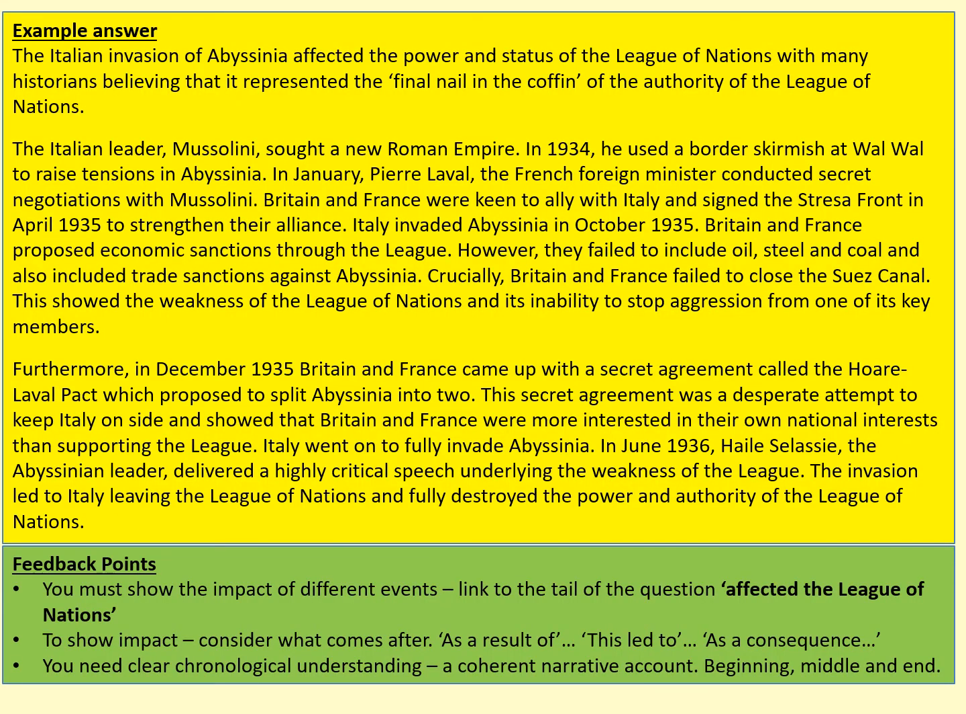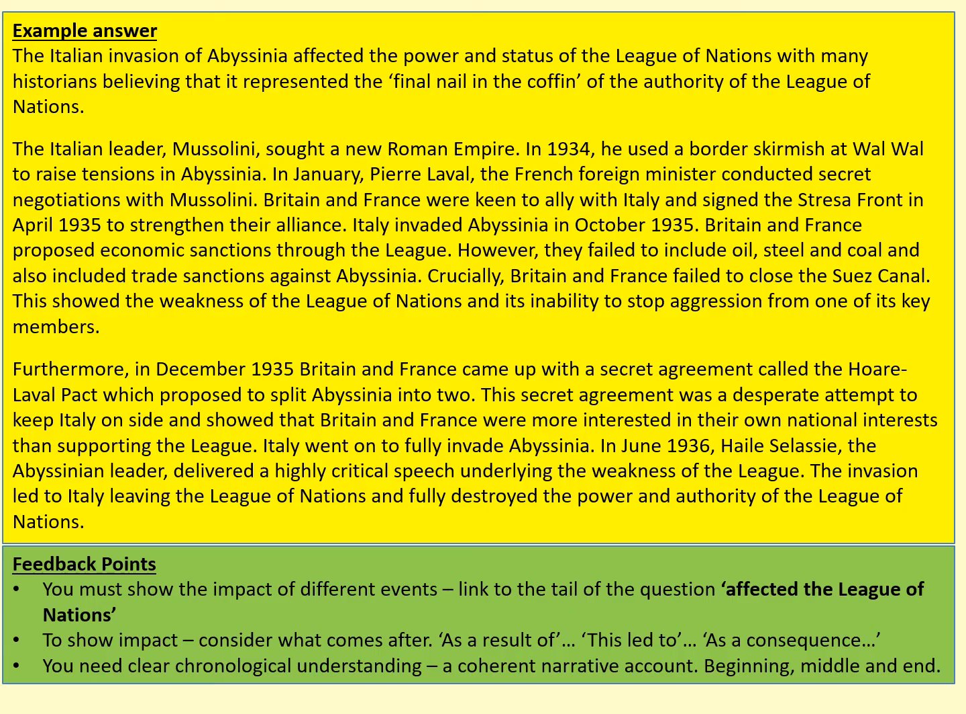So here's an example answer, and obviously you can pause that and you can read that. But you notice in this answer you've got very specific own knowledge. You've got very specific dates in here. So you've got, for example, the border skirmish at Wal Wal in December 1934. You've got, for example, the Stresa Front in April 1935. You've got the actual invasion in October 1935. You've got the Hoare-Laval Pact. You've got Selassie's speech to the League of Nations. So you're very much showing how one event led to another.